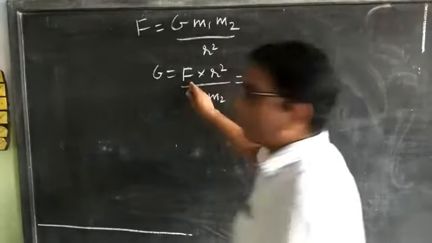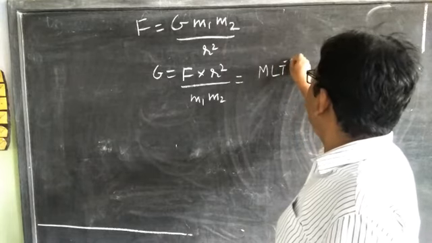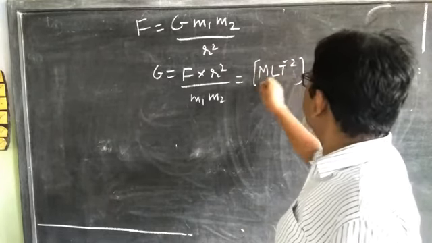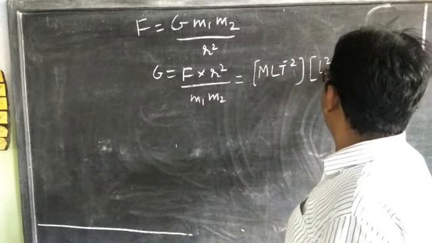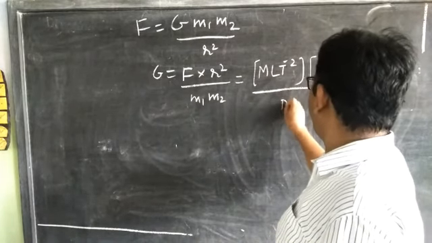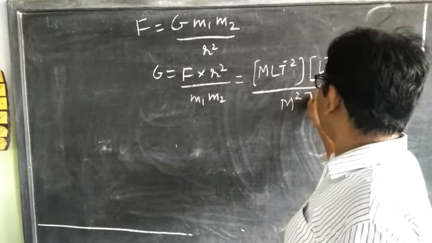The dimension of force is MLT^-2, and the distance is L square, upon m into m, that is M square.